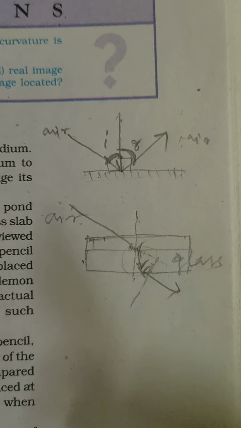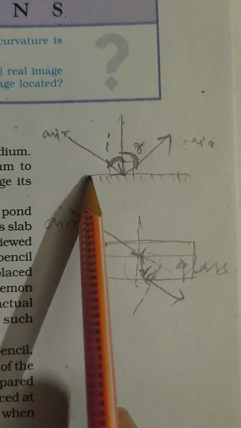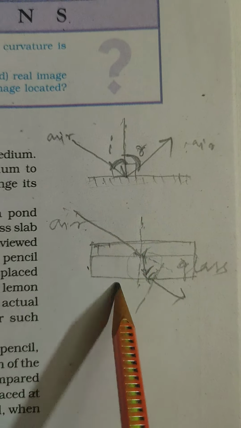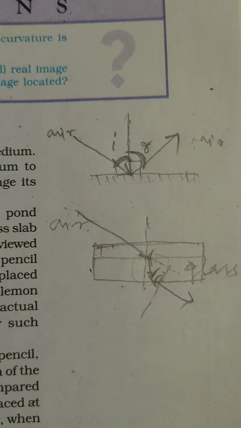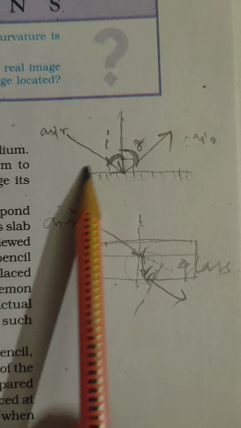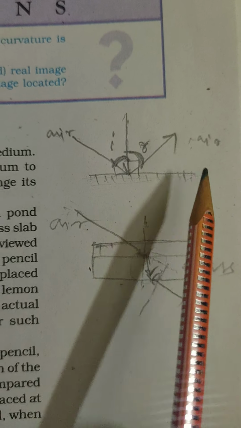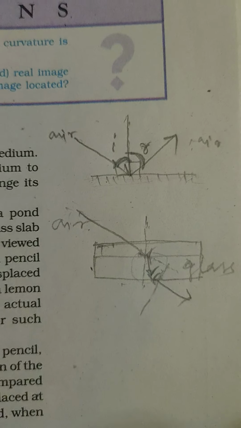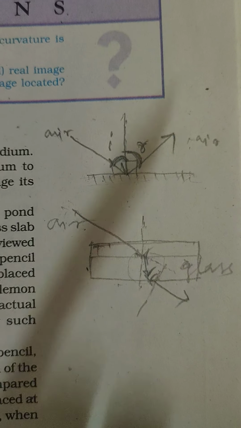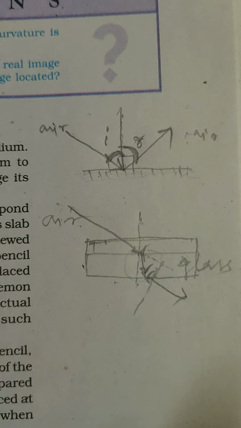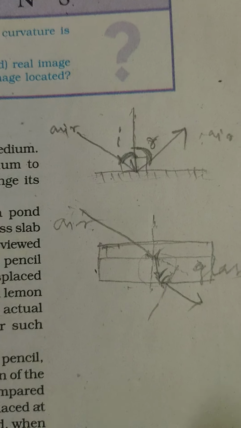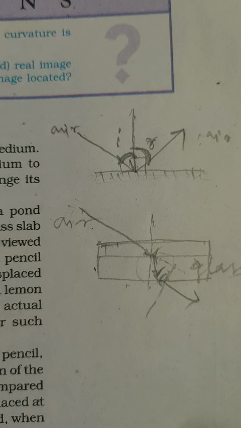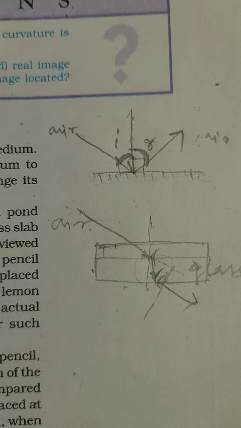Now you can question me: in this case light is not entering, but in this case light is entering. Why is that so, ma'am? That is because here there is a shiny surface, meaning a surface like a mirror. What happens if you hit a ray of light on a mirror? Obviously it will reflect back. But what happens if you hit light on normal glass? It will enter the glass.